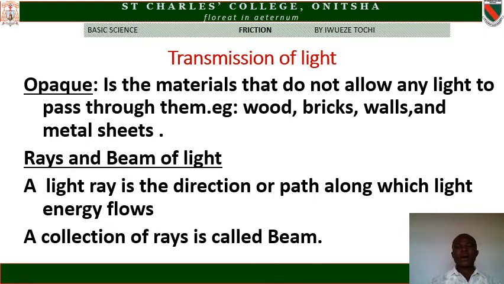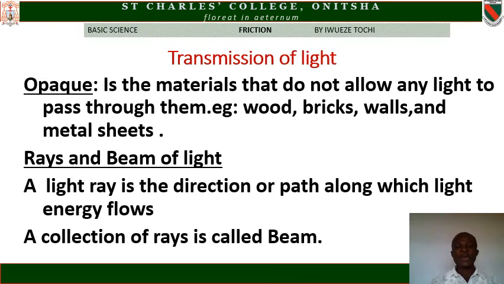Opaque. Opaque bodies are materials that do not allow any light to pass through them at all. Example is wood, bricks, walls, and metal sheets.